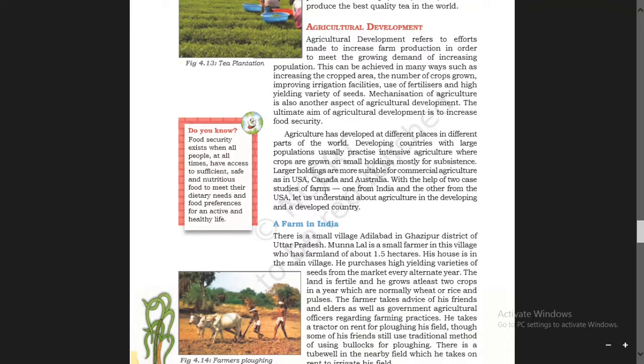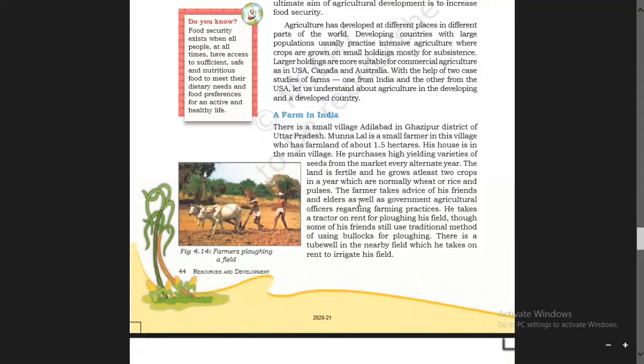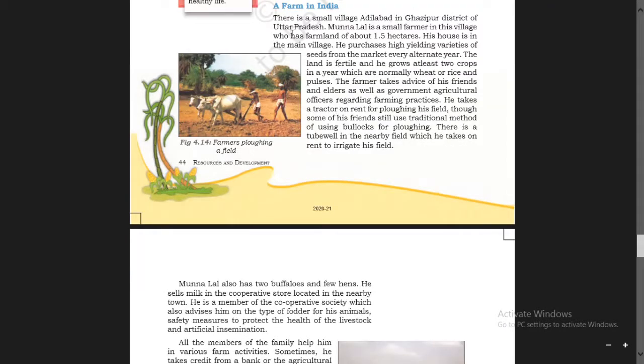With the help of two case studies of farms, one from India and the other from the USA, let us understand about agriculture in the developing and developed country, USA and India. USA is a developed country, boys, and our India is a developing one. So now let us see a farm in India. There is a small village, Adilabad, in Gazipur district of Uttar Pradesh.